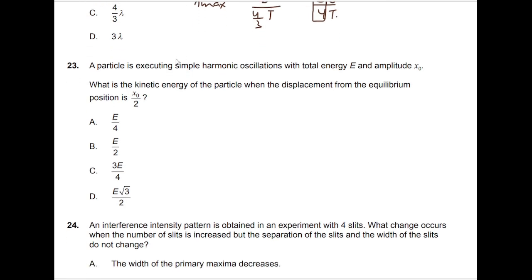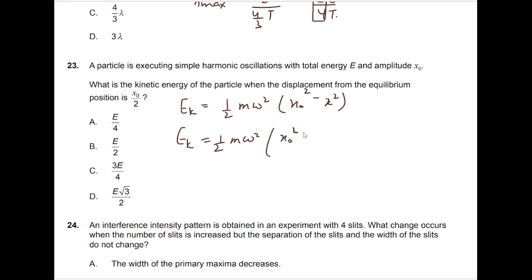Question number 23. A particle is executing simple harmonic oscillations with total energy E and amplitude x naught. What is the kinetic energy of the particle when the displacement from the equilibrium position is x naught by 2? By using our data booklet, we have the total energy and the potential energy, so we can have the kinetic energy as half m omega square, x naught square minus x square. Now here x is x naught by 2, so I'll substitute this in the equation: m omega square, x naught square as it is, and instead of x, now we have x naught by 2 squared.